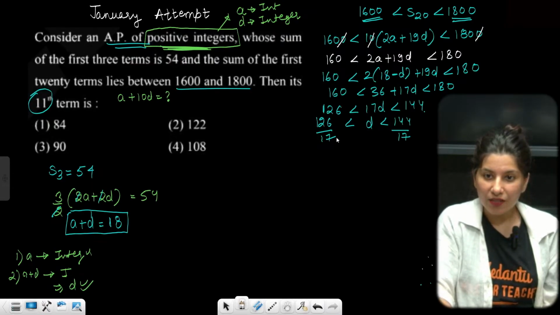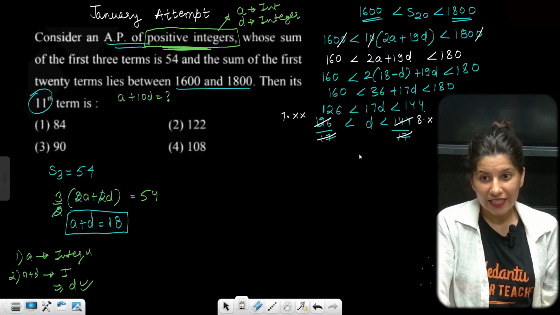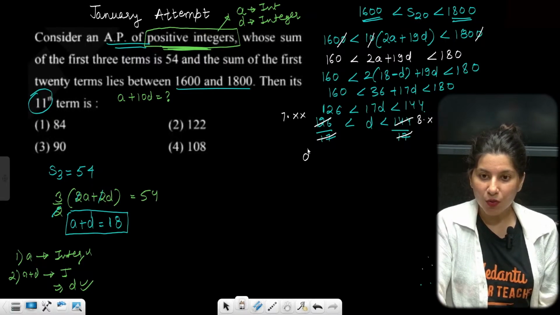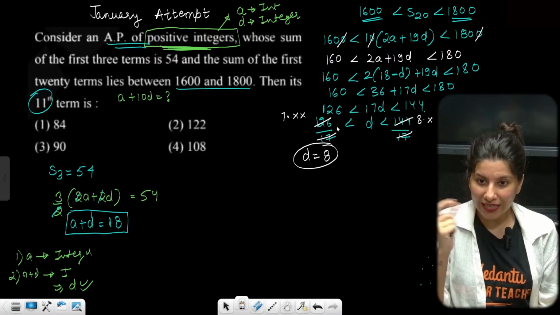Seventeen sevens are 119, so this is going to be 7 point something, and 17 eights are 136, so 8 point something. So D lies between 7 point something and 8 point something. If D is an integer, D is going to be 8. Any integer lying between 7 point something and 8 point something is 8 only.